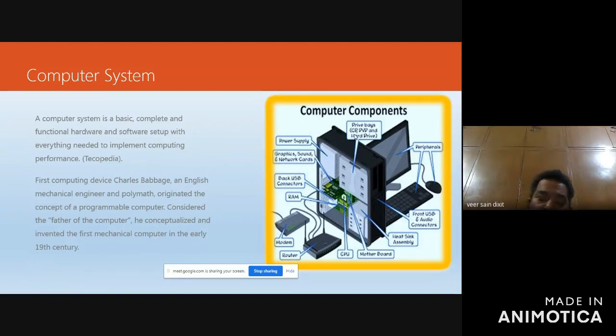Then this is the modulator, demodulator, which is known in short form as modem. This is the router through which your data is transferred from one computer to another. From this computer, it's going to the router. Through the router, it's moving towards the modem.